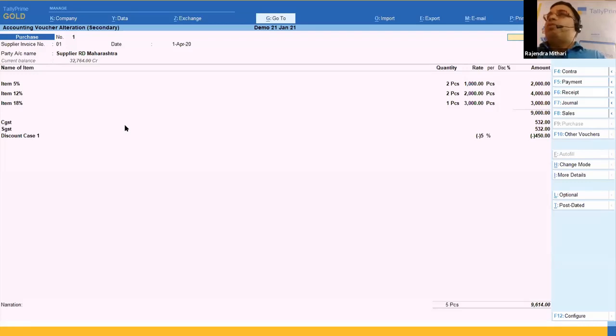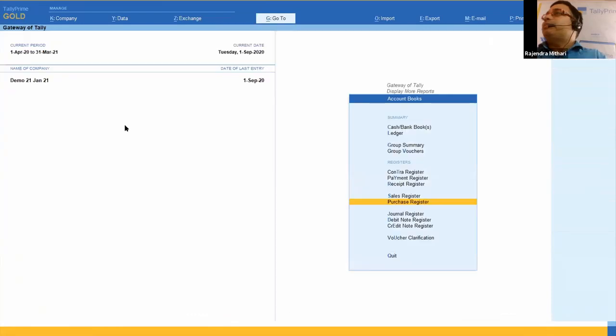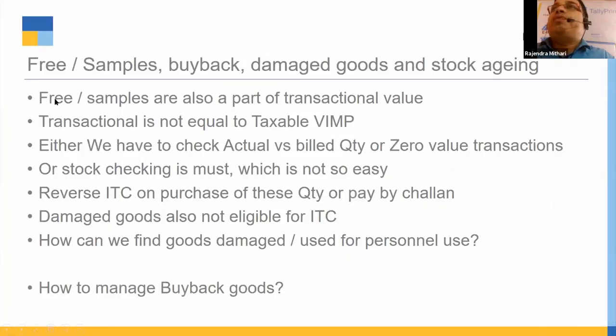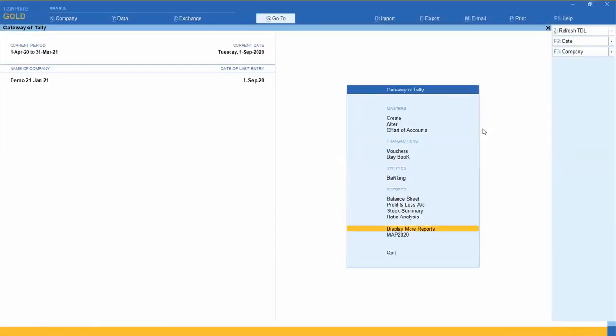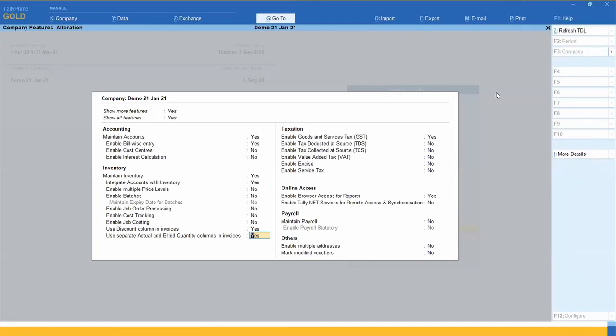I want to share something here related to free goods. So what to do in Tally? First, you have to press F11, and in the inventory section you have to set Use separate actual and billed quantity. Okay, please unmute yourself.